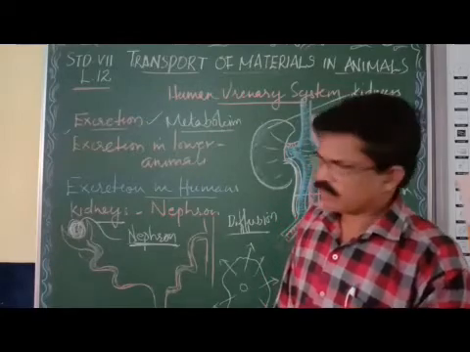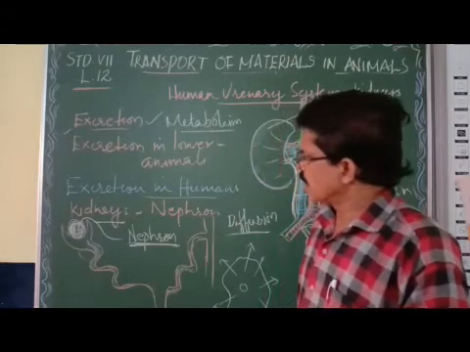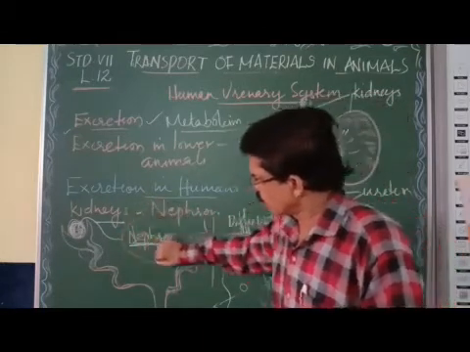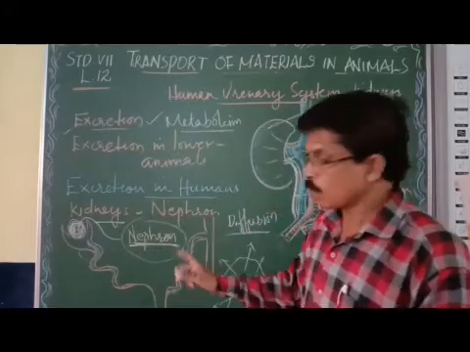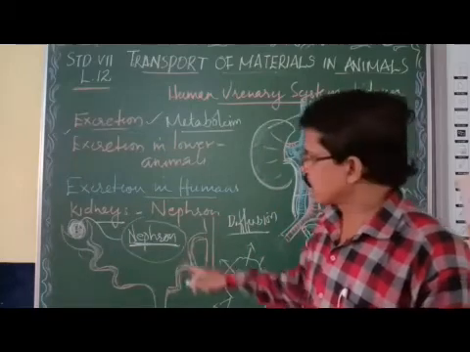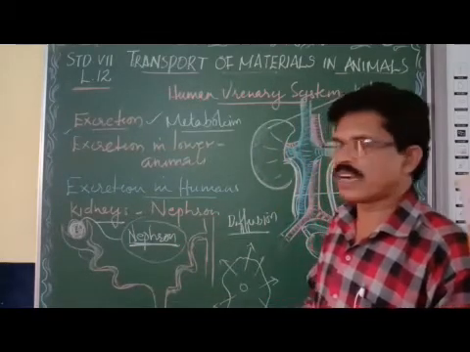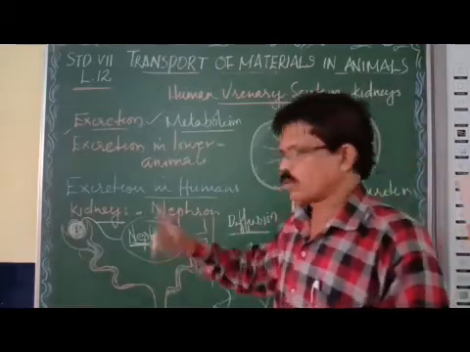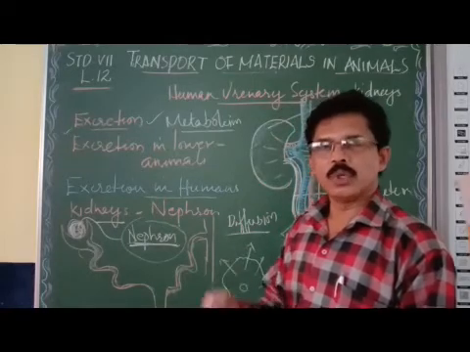Now, inside the kidney we can see highly small tube-like structures called nephrons. Nephrons are the tiny filtering units of the kidney.